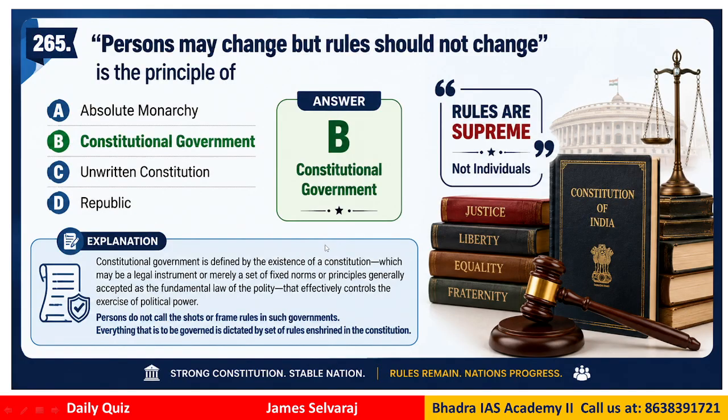Question number 265. Persons may change, but rules should not change. This idea is the principle of which of the following? Absolute monarchy, constitutional government, unwritten constitution, republic. Where does this fit in? The correct answer would be B, constitutional government, because the rules are above everybody. Persons may come and go, but rules cannot change. The constitutional government is defined by the existence of a constitution where everyone has to follow the basics of the constitution.